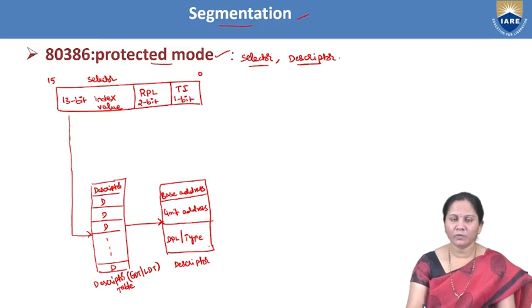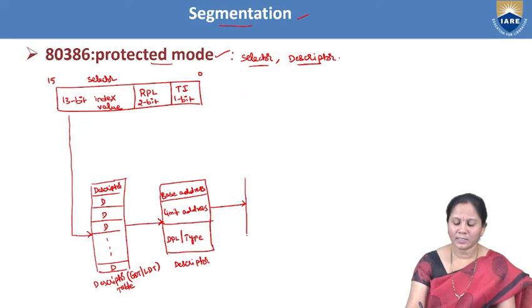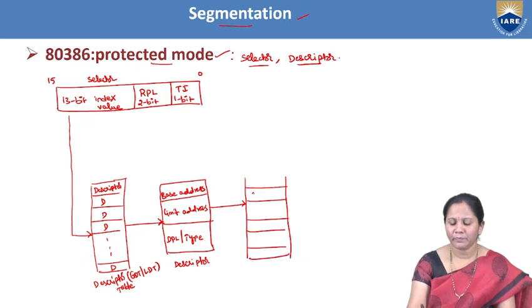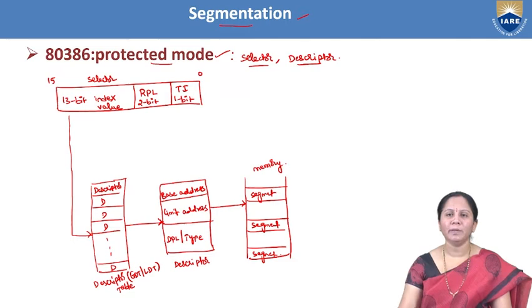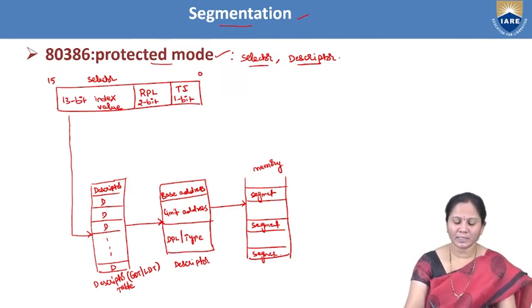Considering a memory consisting of some segments, based on this descriptor any segment in this memory location will be selected. We will discuss all these parameters in detail.